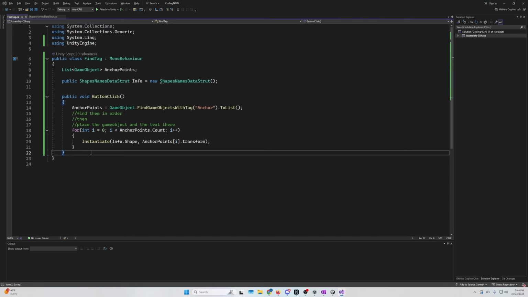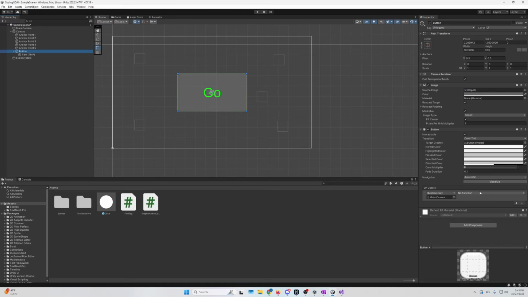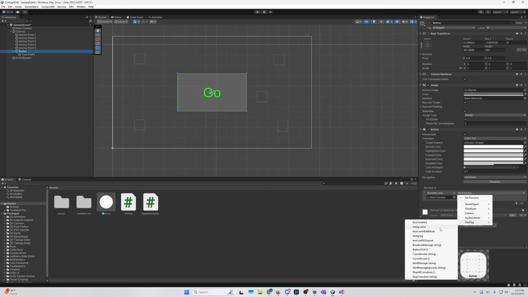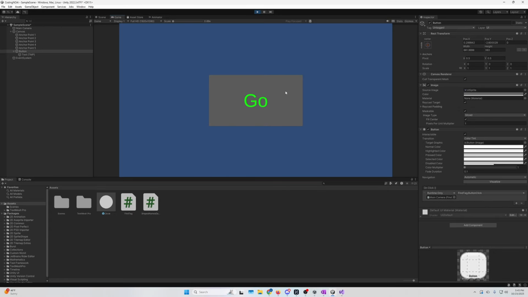Okay, now that it's public, we're gonna go back to Unity, and it's gonna reload, and then we're gonna do the same thing. So we got the main camera and drop down, find tag, and button click should be here somewhere. There it is. So we got button click. Now when we click that, it should work. Let's see if it works. All right, we're playing the scene. Let's click the button, see what happens.